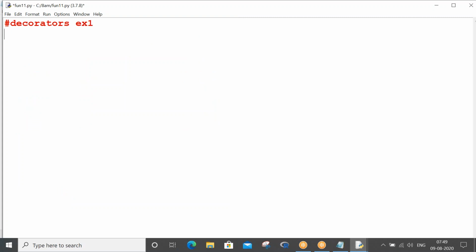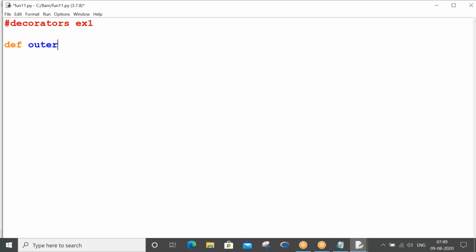So the first step is you have to define an outer function. Names are only for our comfort. You can write outer, you can write func, you can write decor. You can write whatever you want.